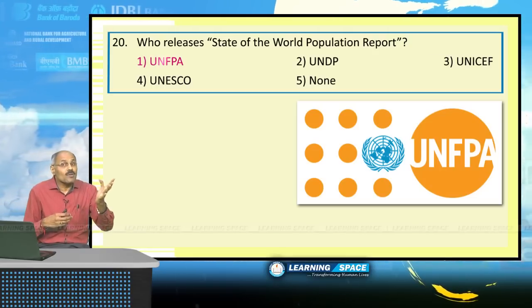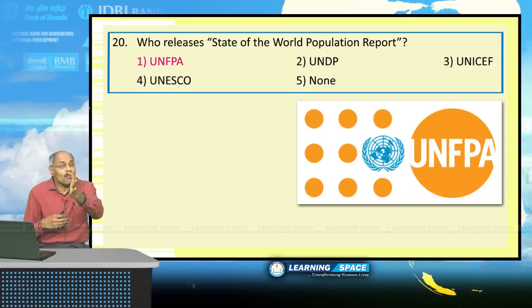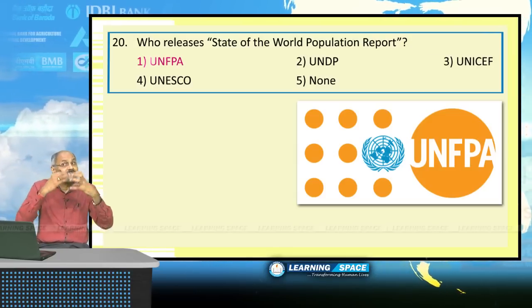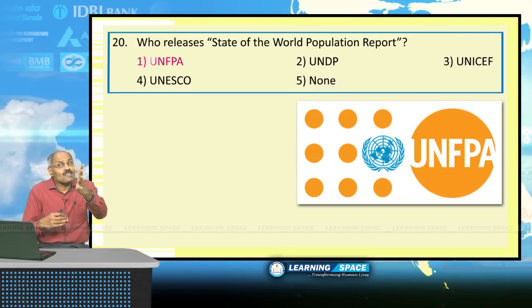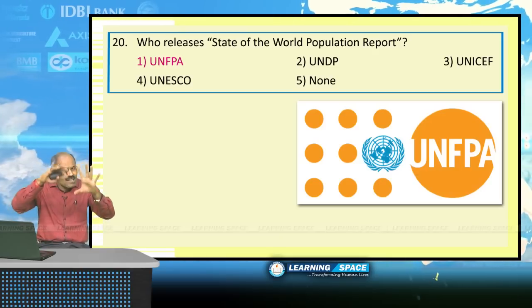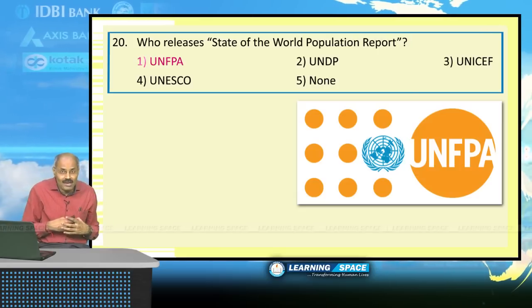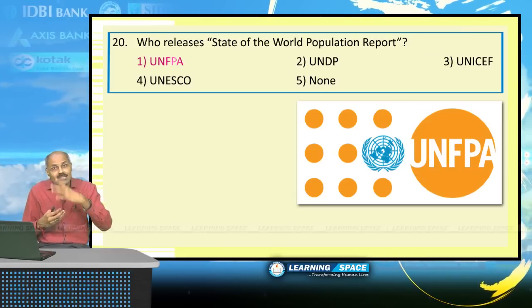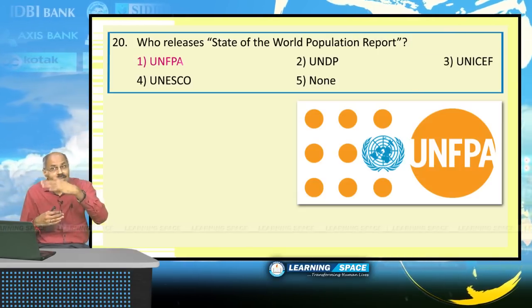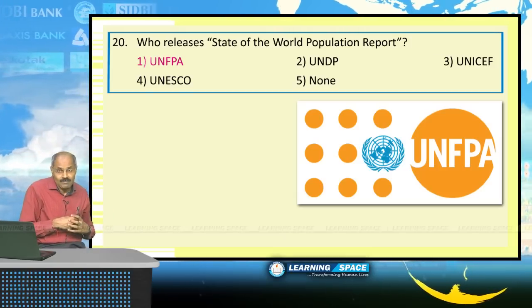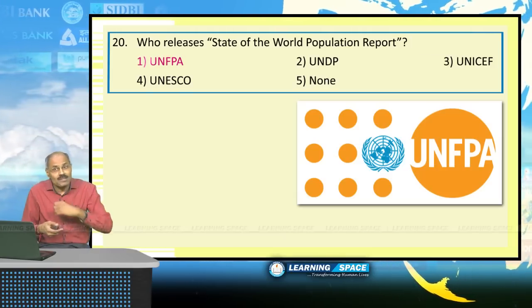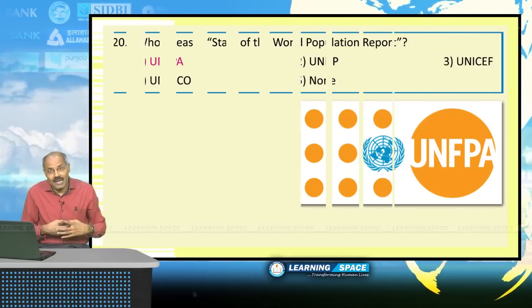The previous name was United Nations Fund for Population Activities, and the present name is United Nations Population Fund. It is a United Nations organization headquartered in New York, and this organization releases the State of the World Population Report, that is, UNFPA.